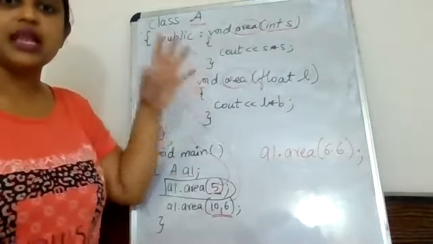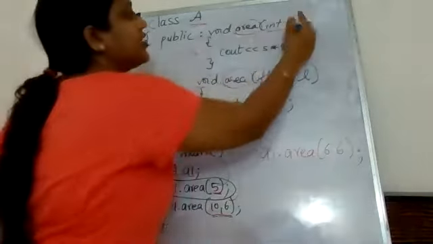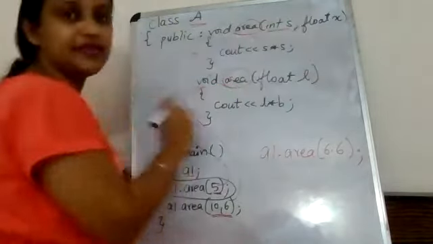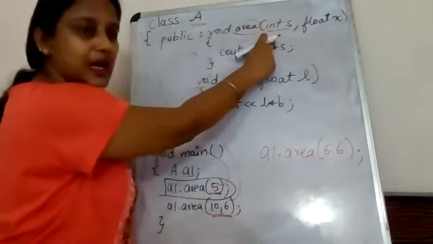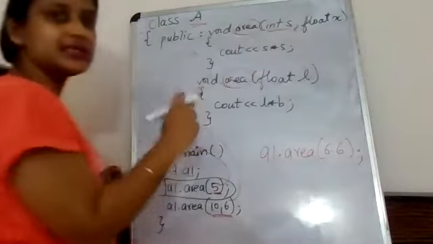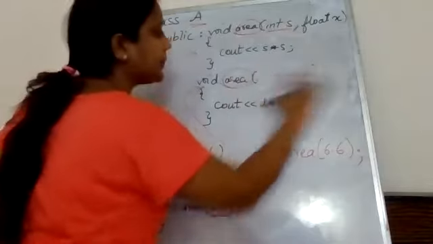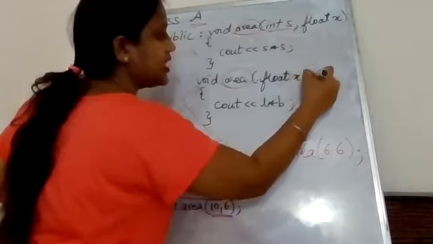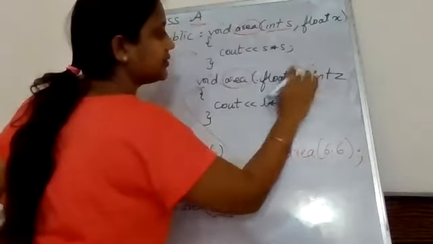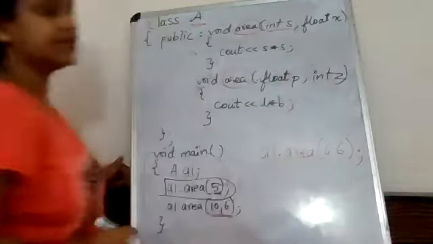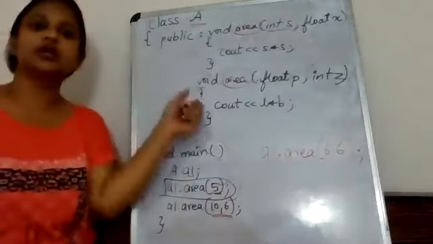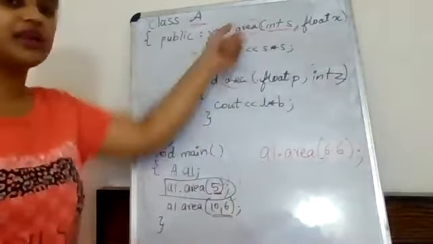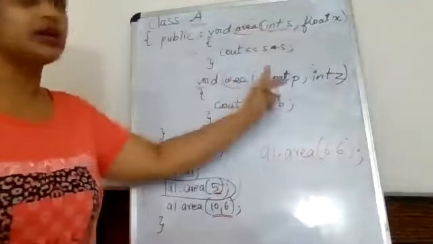Got it? Now this area, float. Suppose मैंने ऐसा दिया है, first parameter is integer and the second parameter is float. और यहां पे मैंने first parameter float दिया है और second parameter मैंने integer दिया है. Then also it will work. Why? Even if the number of parameters are same, the order is different.